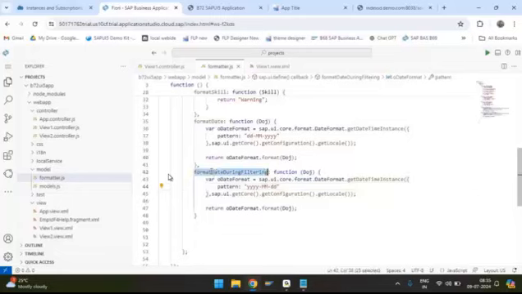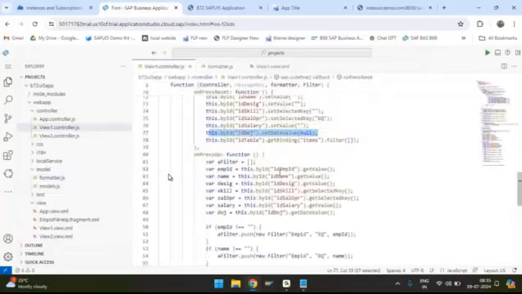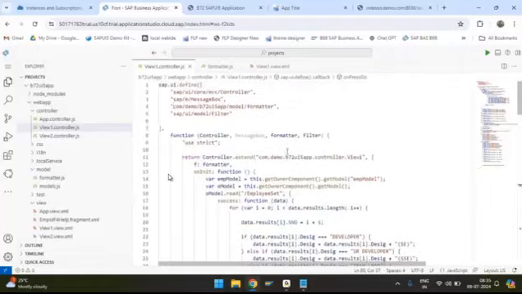So how can I call this function from my controller? Let us understand. If you remember, we already loaded the formatter in our controller at the top as a library, and the entire formatter file is represented with the name formatter.